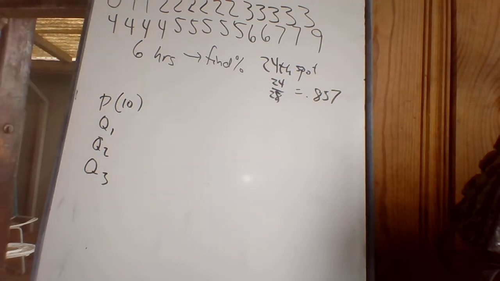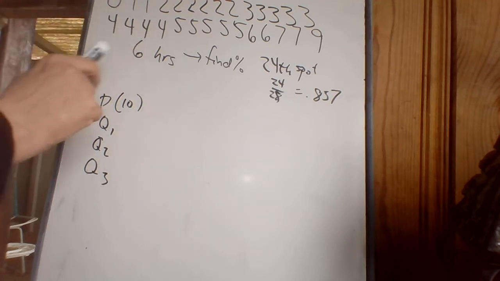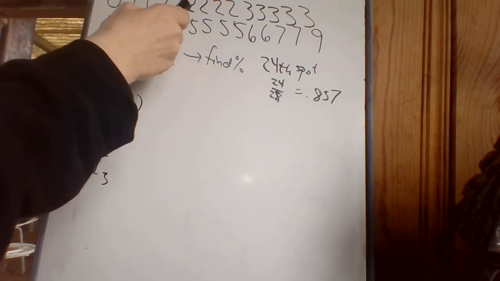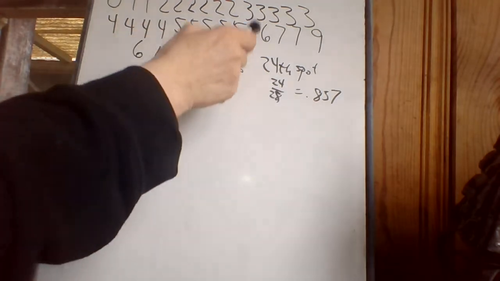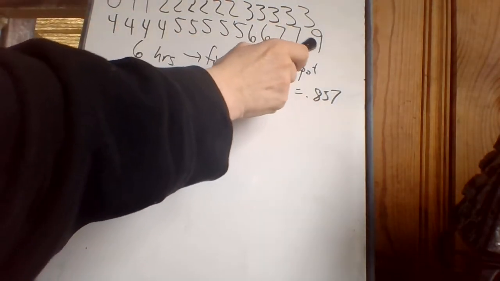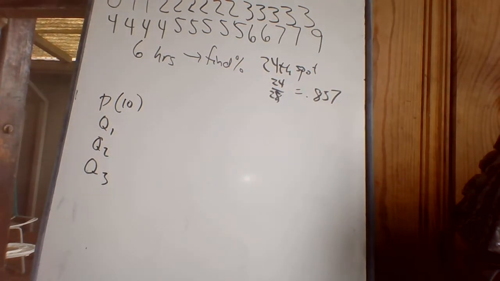Okay, and then it asks one, there isn't one like it in the notes. If I give you 6 hours, what's the percentile that matches with that? So the first couple of problems in the homework, after you've rearranged it, say find the percentile. So what you do is you figure out what spot they're in. 1, 2, 3, 4, 5, 6, 14, 24. Okay, they're in the 24th spot. 25, 26, 27, 28. Okay, in the 24th spot, there's a 6.